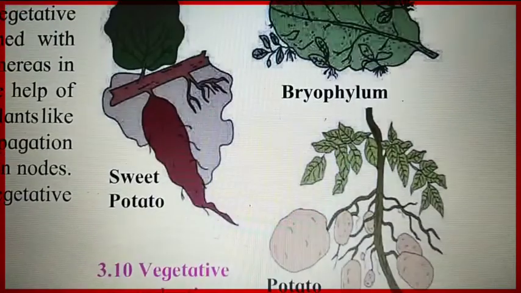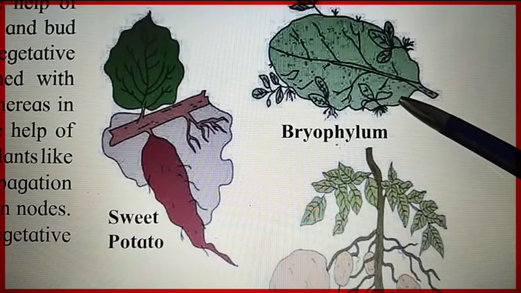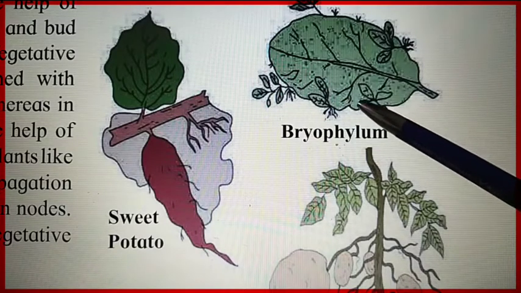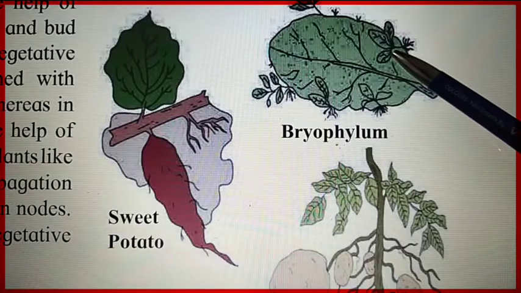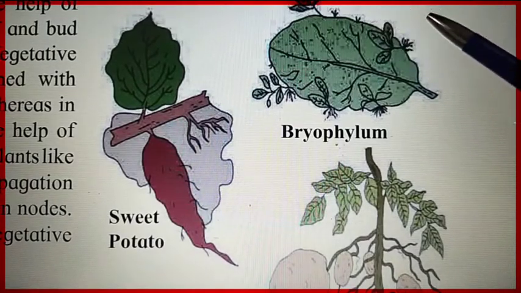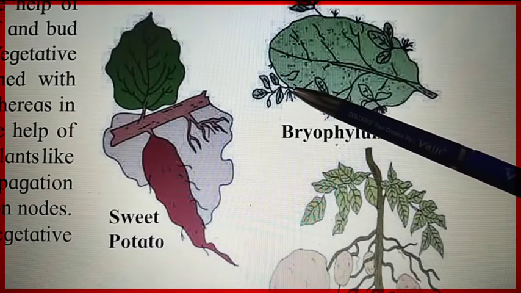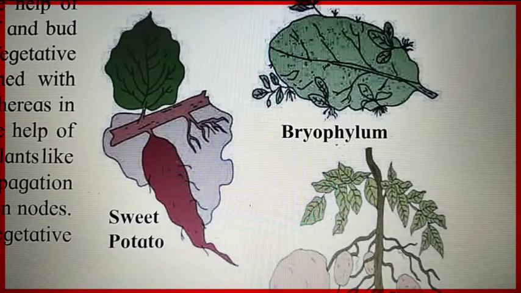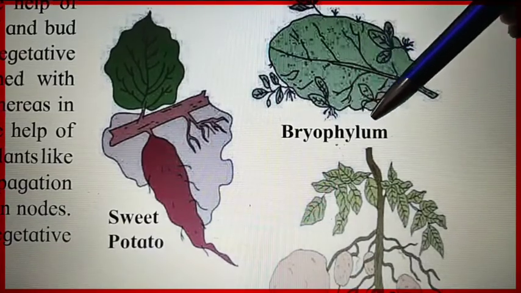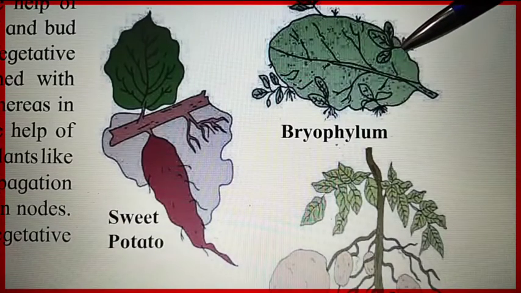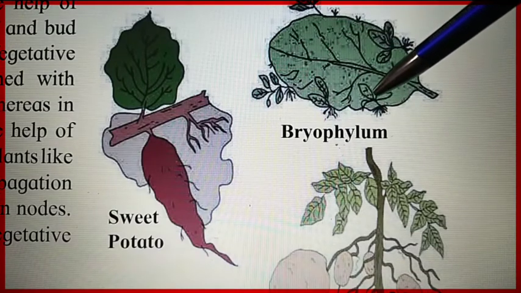Here we can see the leaf of Bryophyllum. It has buds on its margin. When this leaf falls on the ground, new plants germinate from these buds present on the margin, and then these new plants take individual existence and grow into mature Bryophyllum. So this is the vegetative part of Bryophyllum, where new plants germinate from the buds present on the leaf margin.